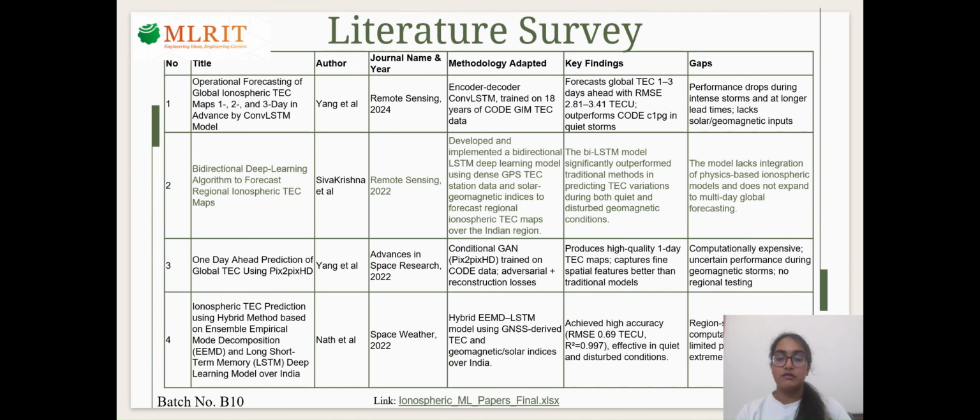In the literature survey, we studied different research papers. Convolutional LSTM models were used for global TEC forecasting with good RMSE performance. Bi-LSTM models performed well for regional predictions. GAN-based models produced high-quality TEC maps but were computationally expensive. Hybrid models like EEMD-LSTM achieved high accuracy. However, these models have gaps such as poor performance during storms, high computation costs, lack of multi-day forecasting, and limited regional focus.